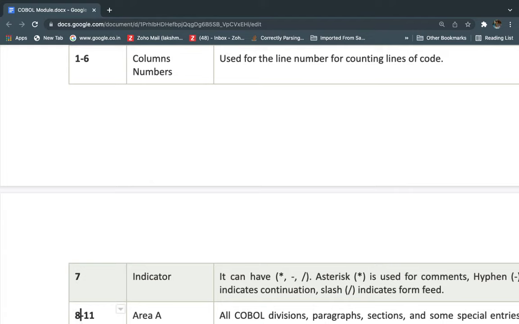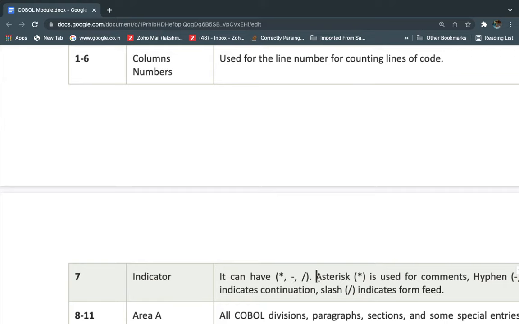So in the seventh line, we use an indicator, which is nothing but a special character that indicates a particular purpose. In the seventh line, if we write a star, slash, forward slash or hyphen, COBOL will understand based on that. Star means asterisk; if we write an asterisk in the seventh line, it is a comment. That line won't execute, it is just for user understanding.